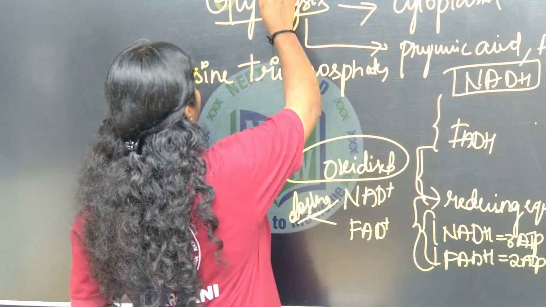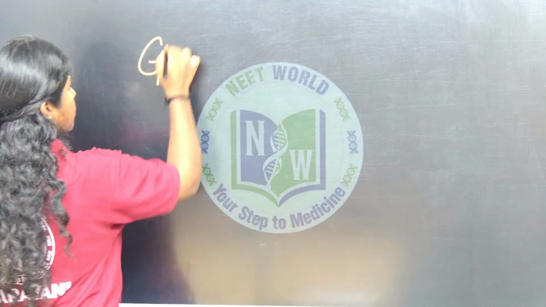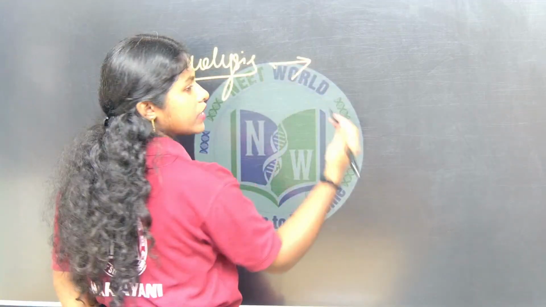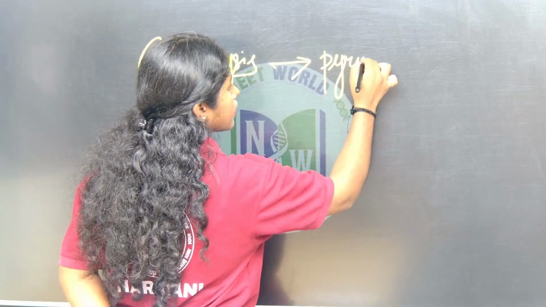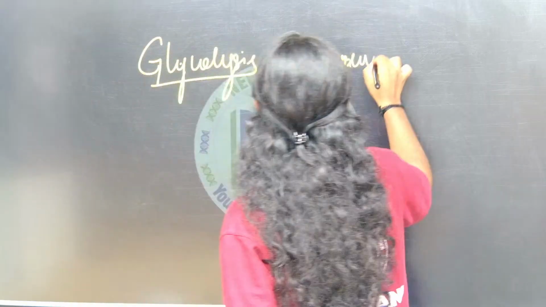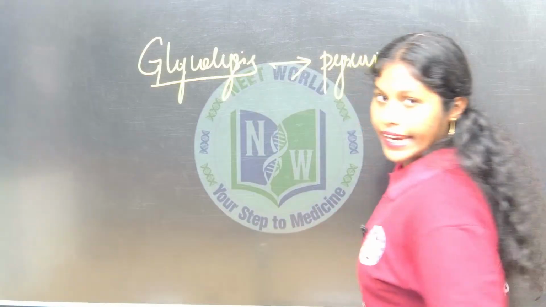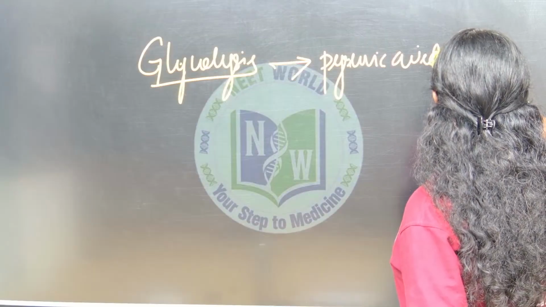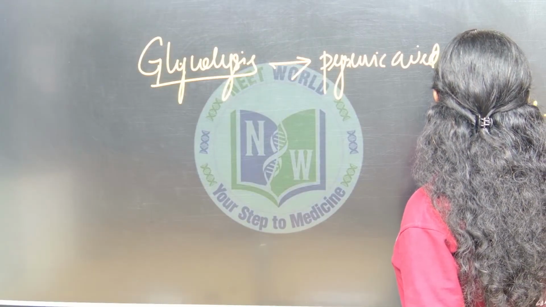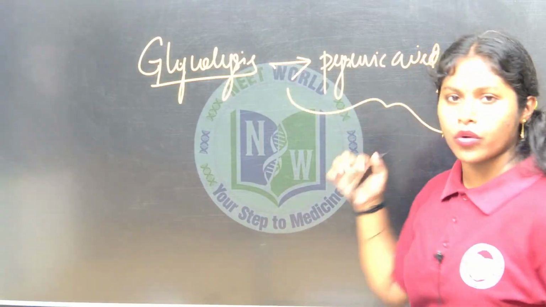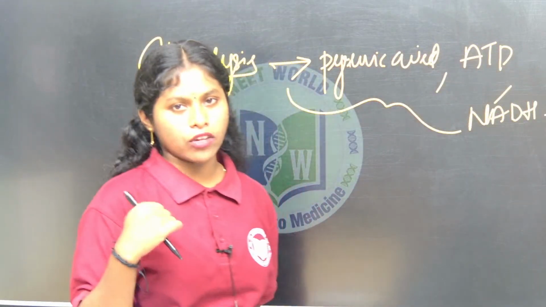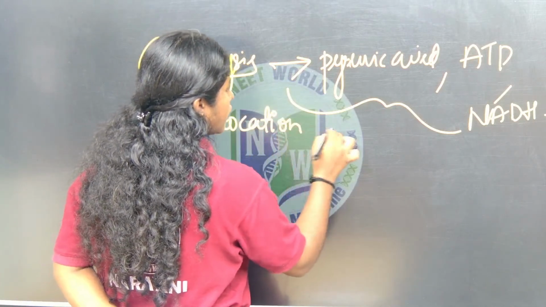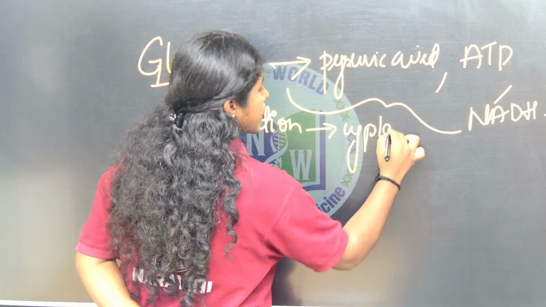So what are the end products of the glycolysis? You will get pyruvic acid, ATP, NADH and H plus. So these are the end products you are going to get in the process of glycolysis. Where does it occur? The location of the glycolysis is the cytoplasm.